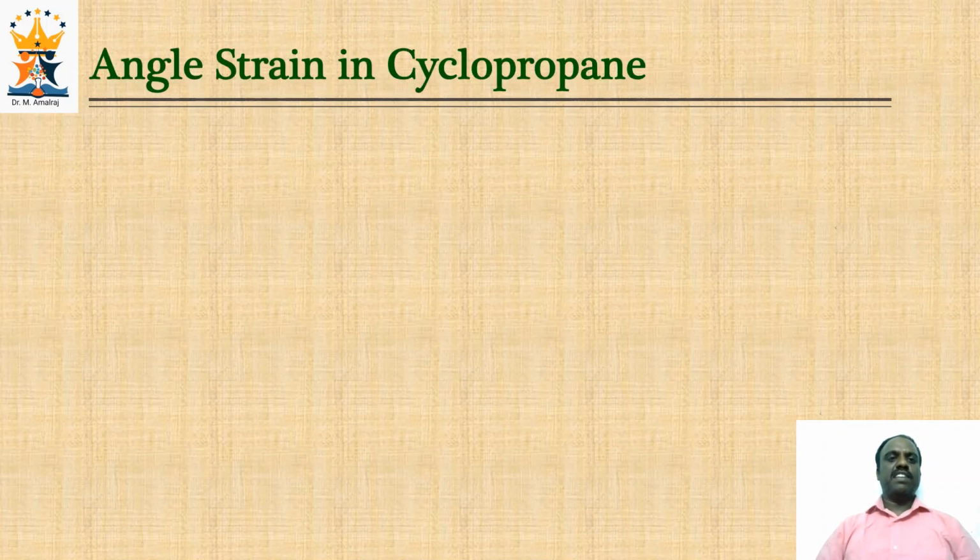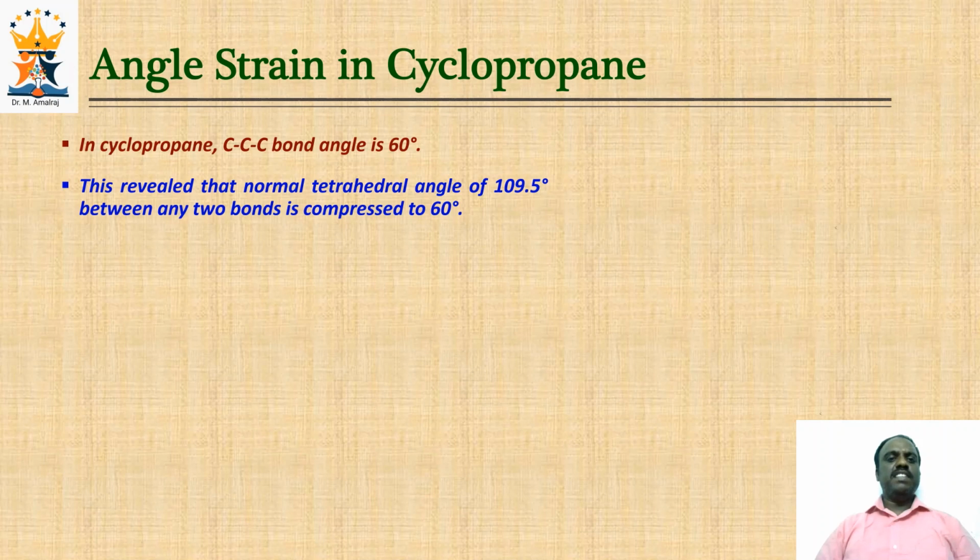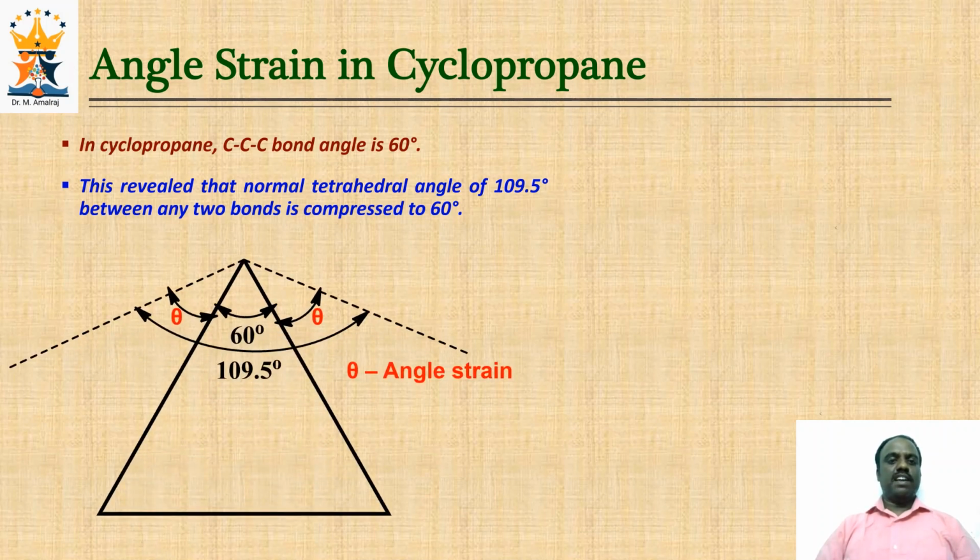Now let us calculate the angle strain in various cycloalkanes, and let us begin with cyclopropane. In cyclopropane, the carbon-carbon-carbon bond angle is 60 degrees. This means that the normal tetrahedral angle of 109.5 degrees is compressed to 60 degrees. Look at the diagram. The three carbon atoms of cyclopropane define the corners of an equilateral triangle.